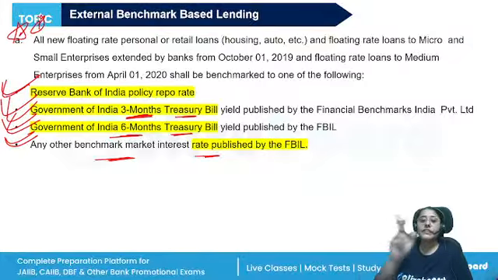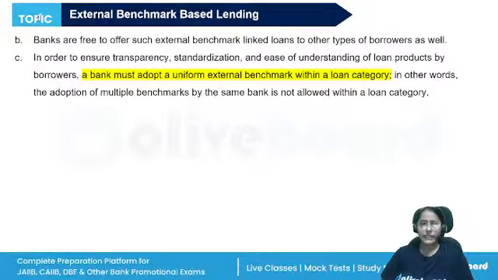So the difference between base rate and MCLR, that is important. And then which external benchmark is allowed. So these four are there: the Reserve Bank of India policy repo rate, Government of India 3 months Treasury bill, Government of India 6 months Treasury bill, and any other benchmark which is given by the FBIL.